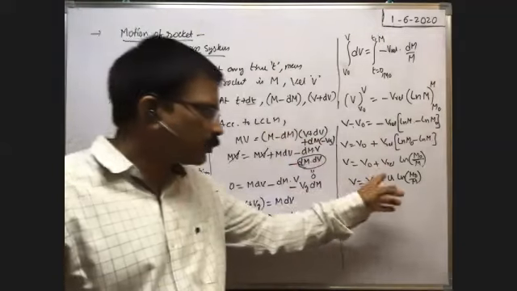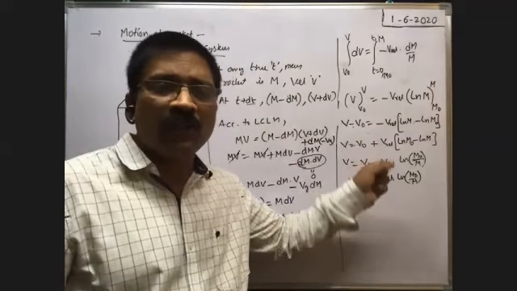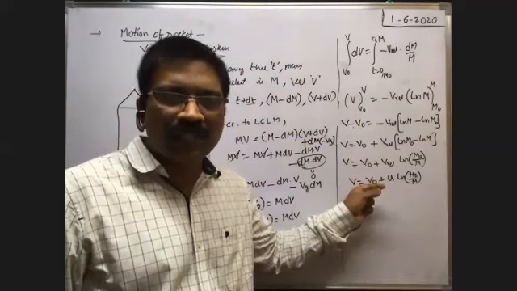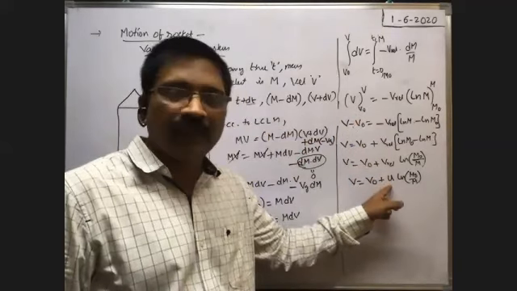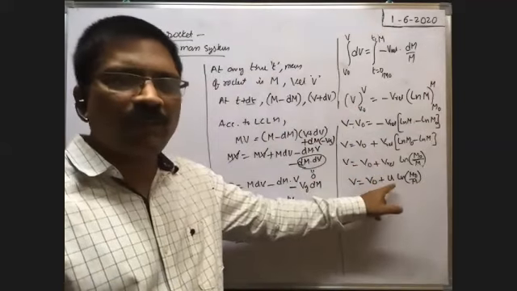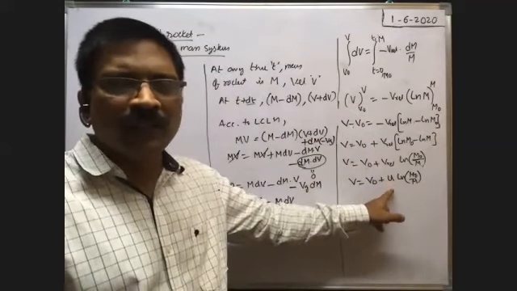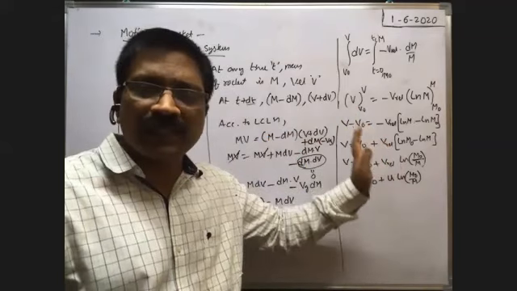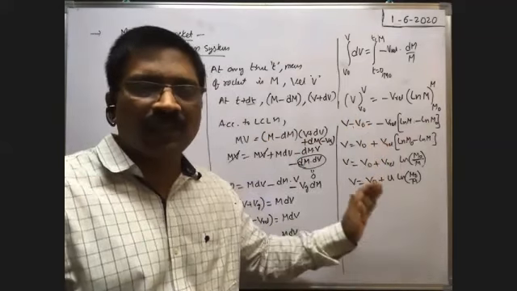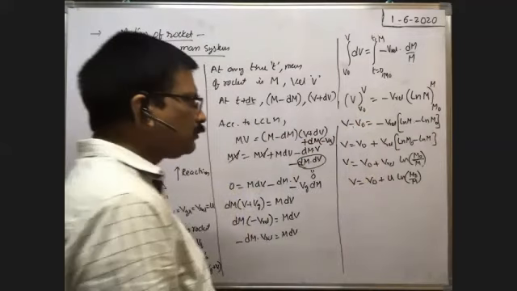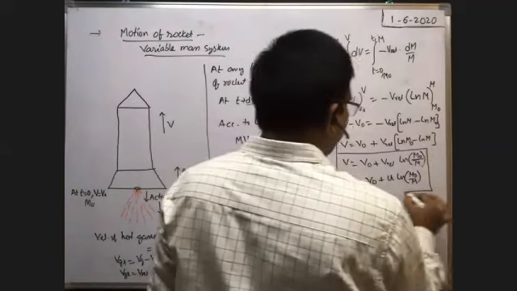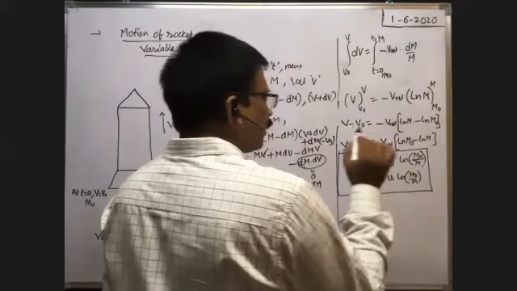That's why while substituting the data, we should not substitute u as minus. You use this formula without any sign convention. That is important. So this is the formula for velocity of the rocket at any time whenever the mass of the rocket is m.